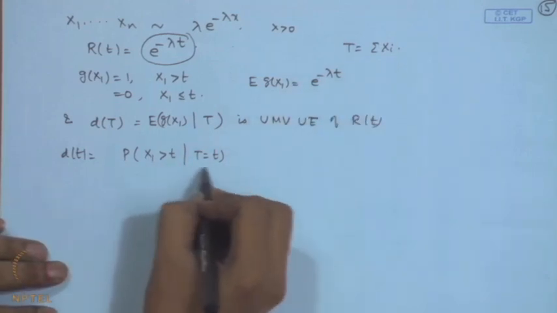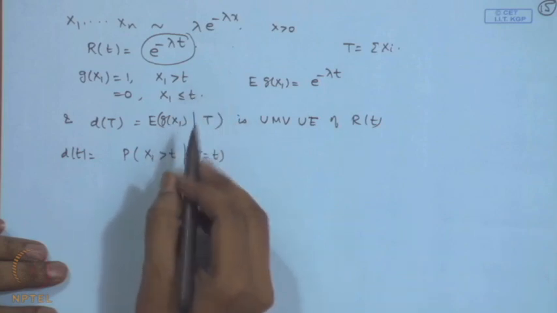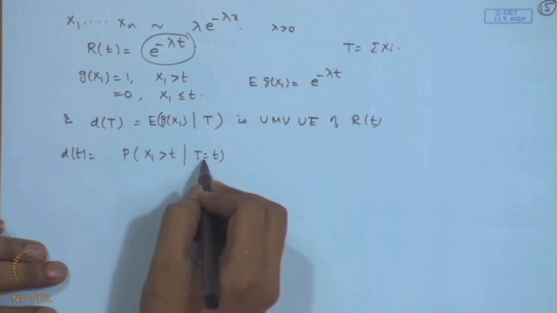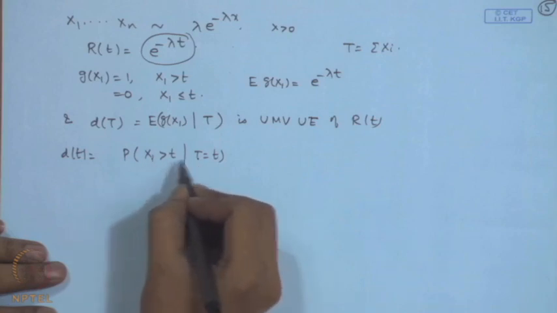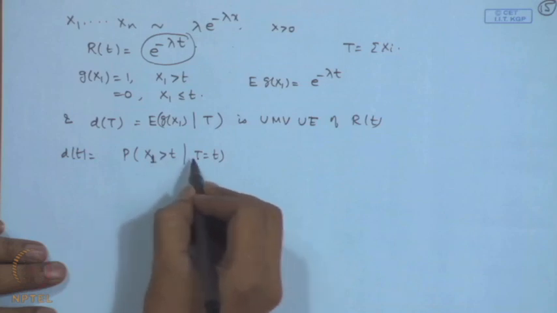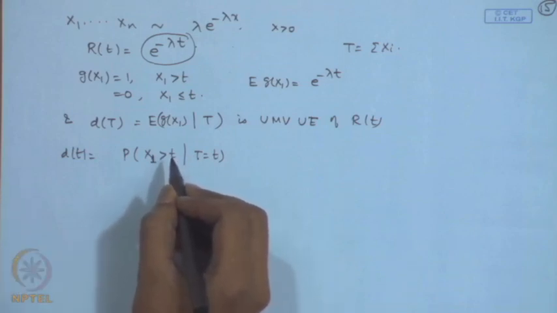Now, here we need the conditional distribution of x1 given t. In the discrete case, we were able to write it down as the joint probability divided by the probability of this term, but in the case of continuous distribution, we cannot write that statement. So, what we do is derive the conditional distribution of x1 given t, and this distribution can be easily derived.